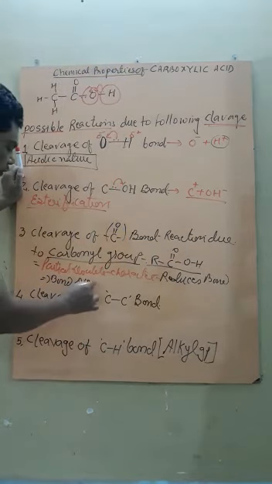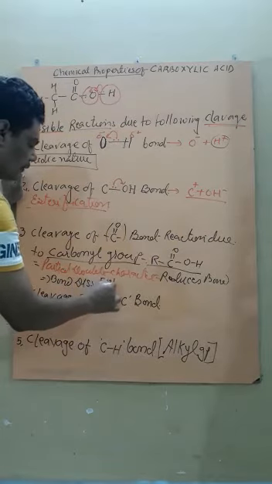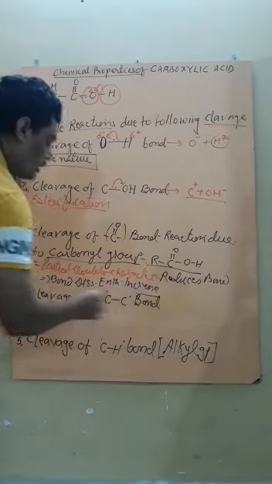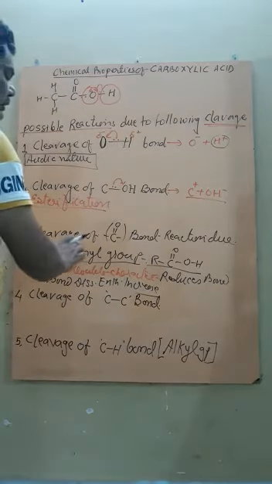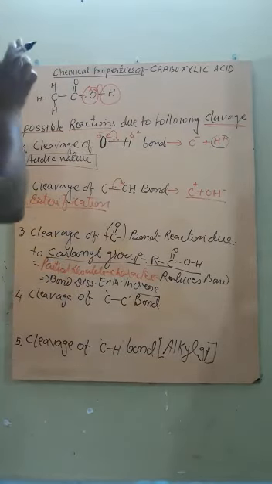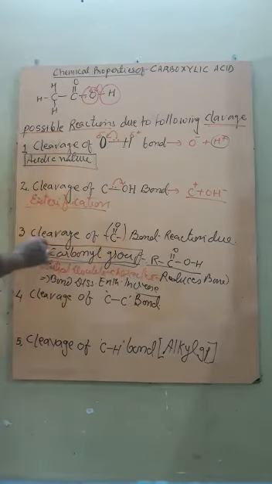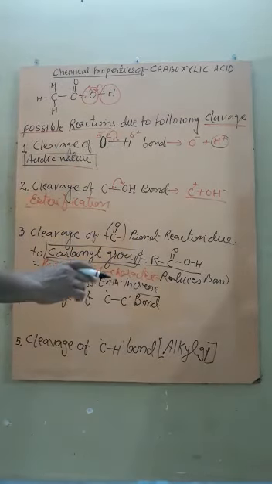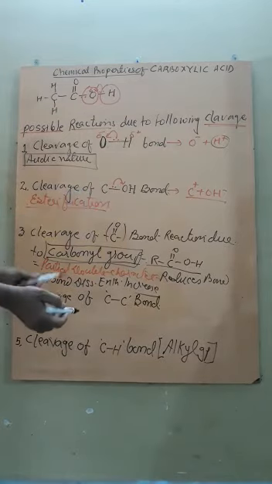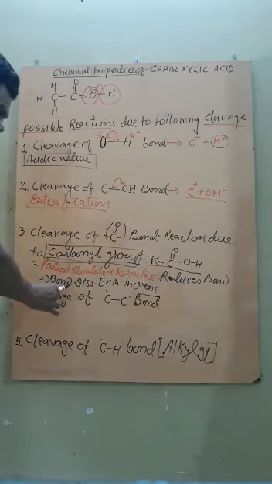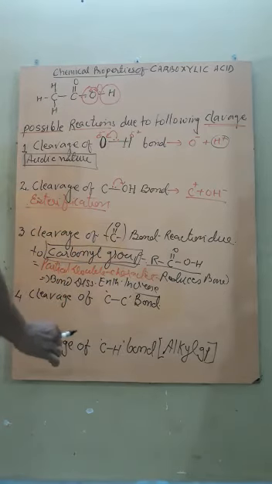Due to this, carboxylic acids normally do not give the reactions of the carbonyl group. You can understand that aldehydes and ketones easily give carbonyl group reactions, but due to resonance, carboxylic acids do not.